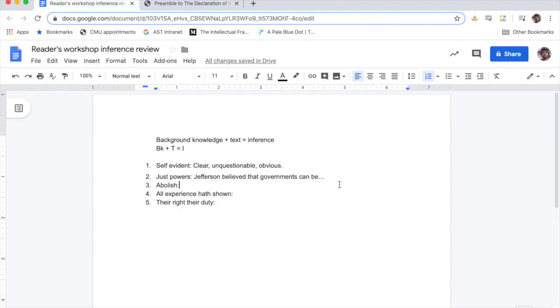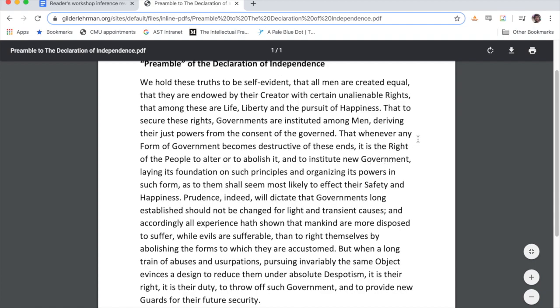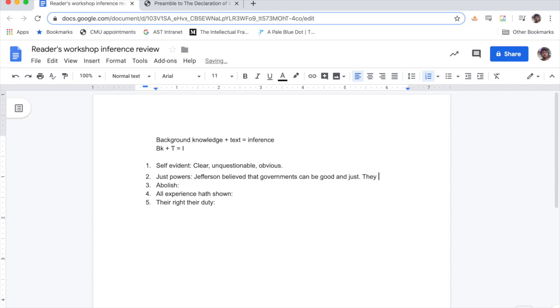So Jefferson believes that governments can be good and just. Maybe he doesn't think that they're always good and just, but he doesn't really believe there should be no government. He thinks they can be good and that they have a reason for being there. I should add that. They exist for a reason.